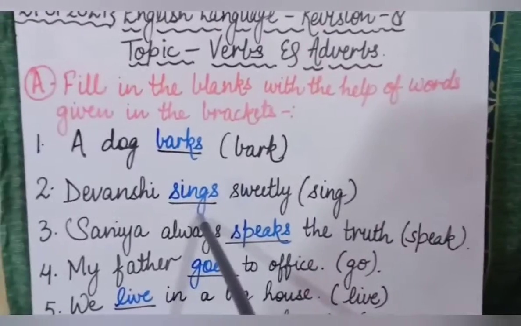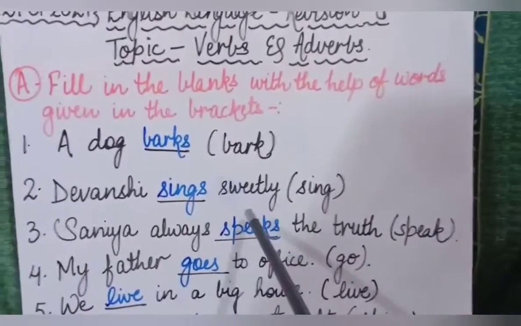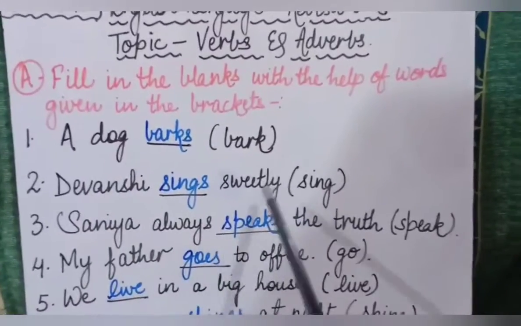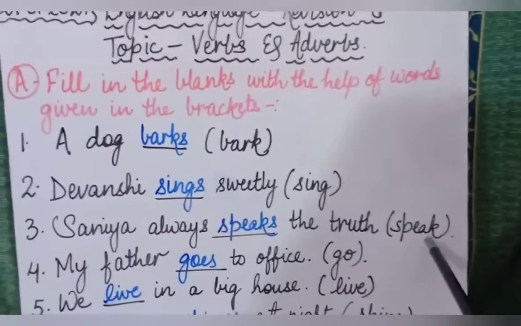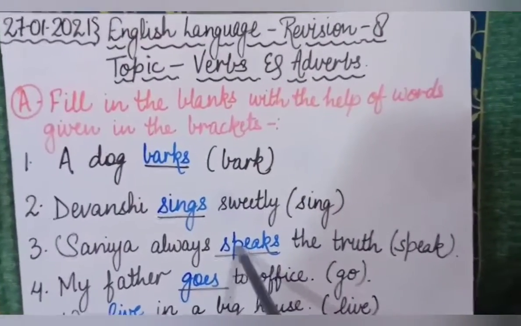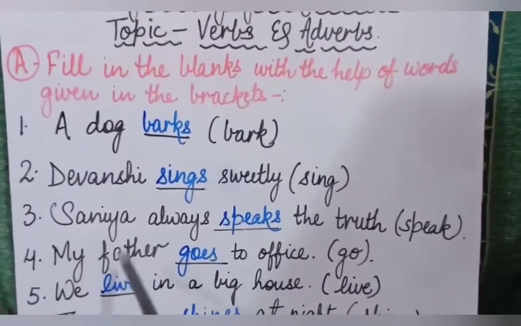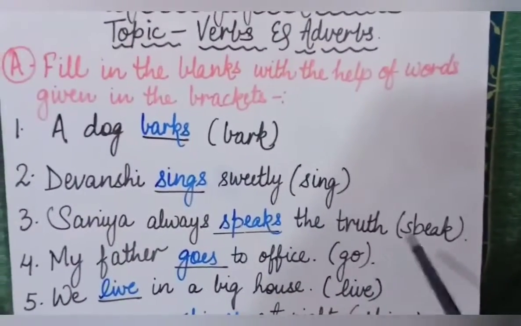So here it will become sings. Devanshi sings sweetly. Sanya always dash the truth. The verb is speak. When we use this word speak, here we will add s. So the sentence will become Sanya always speaks the truth.